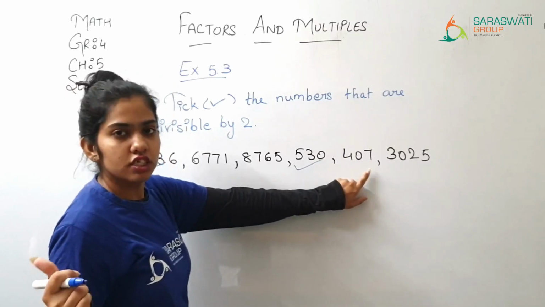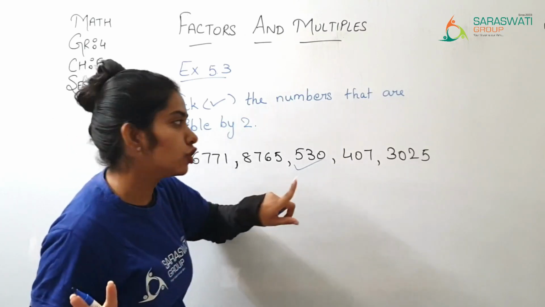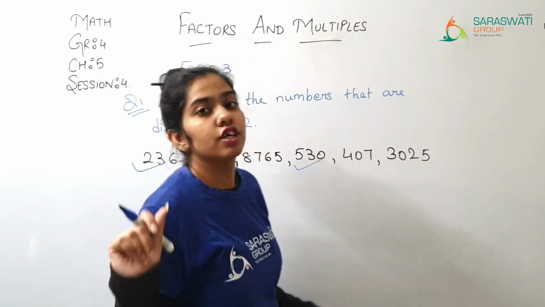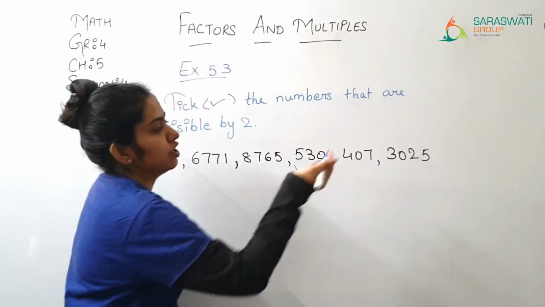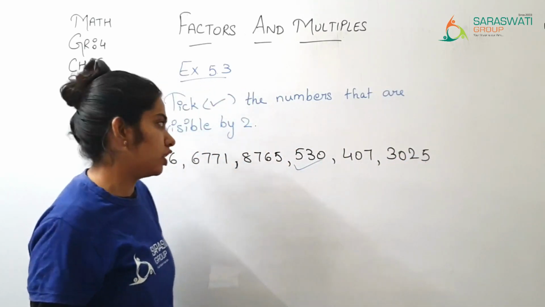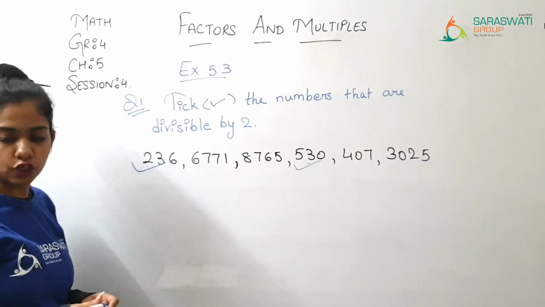407, here it is 7. So 407 is not divisible by 2. 3025, here it is 5. We want 0, 2, 4, 6 and 8. So 3025 is also not divisible by 2. Only these two numbers are divisible by 2.